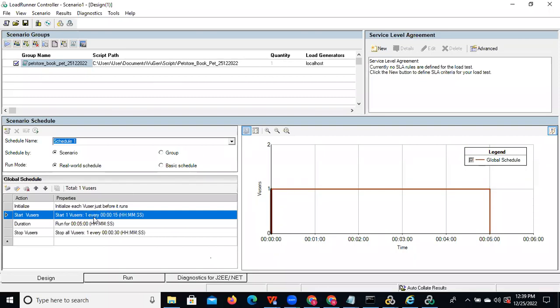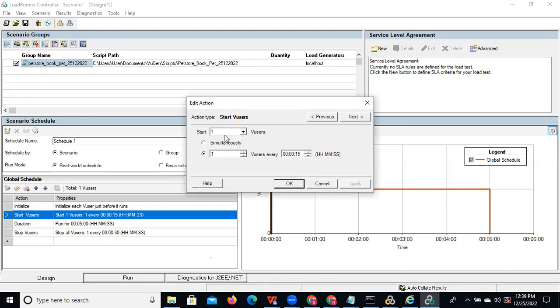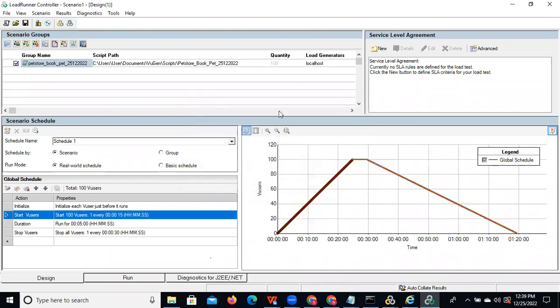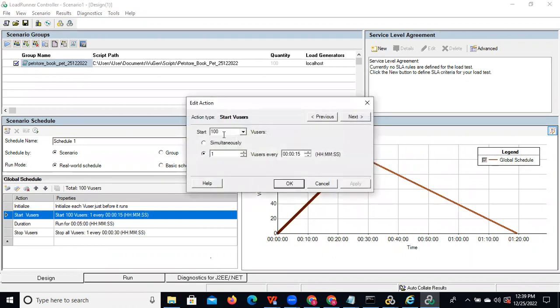If you want more users, you can click here and give 100. Assume I give 100. You can observe it has changed to 100 users. So here we need to decide how many users you want to test for this application. For example, now we don't have time, so I am doing it for only 10 users.